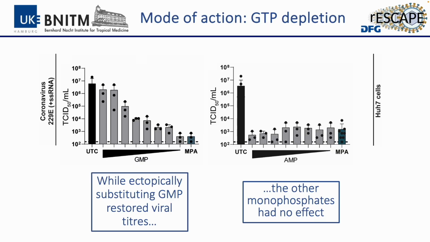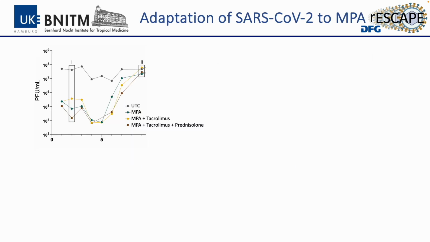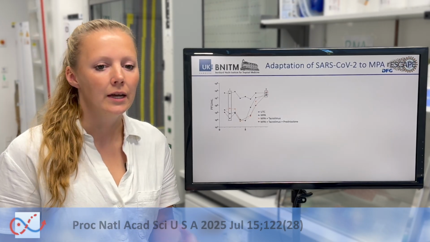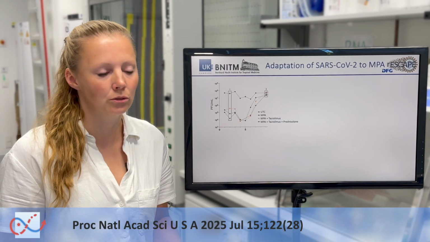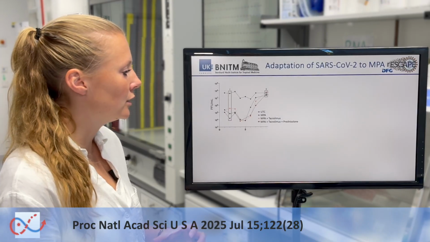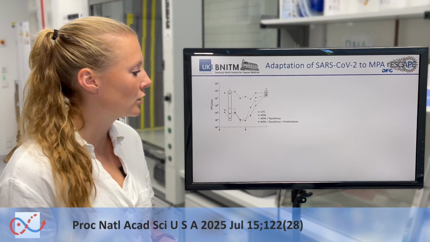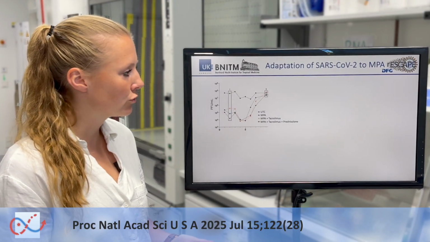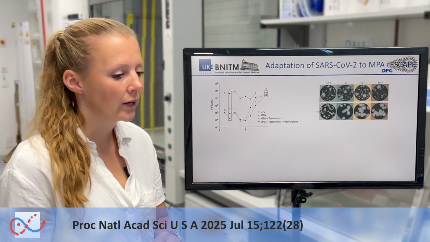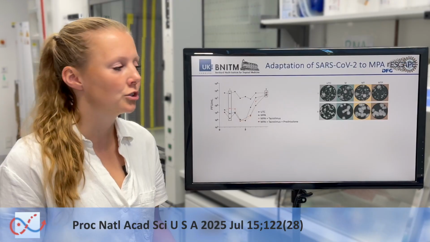And because we also thought that this mode of action might give rise to novel SARS-CoV-2 variants, we also passaged the virus in the presence of MPA, tacrolimus, and MPA, tacrolimus, and prednisolone, because these drug combinations are most predominantly used in the clinics after solid organ transplantation, and we found that the virus can actually adapt to this treatment. And we also found that the phenotype of the plaque sizes changed.